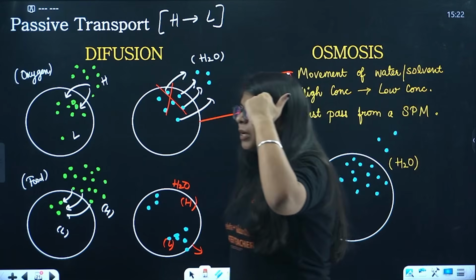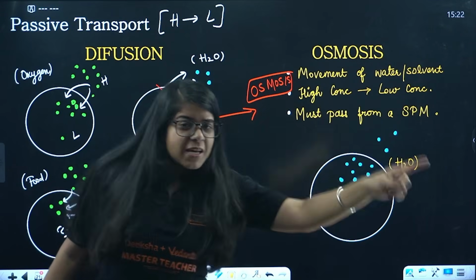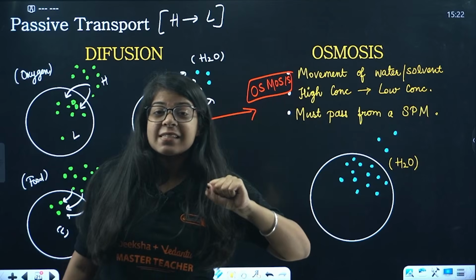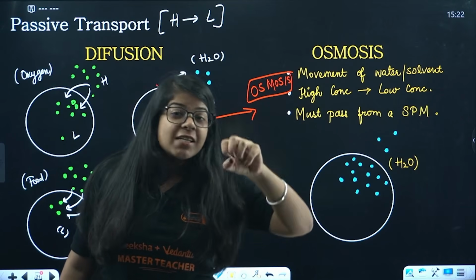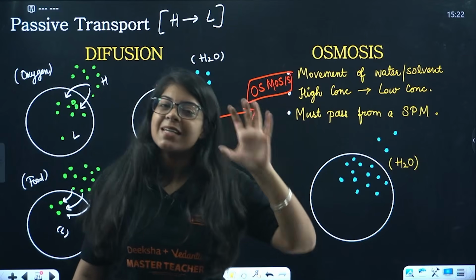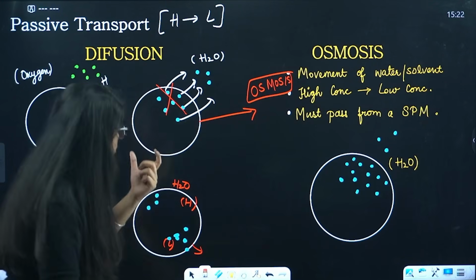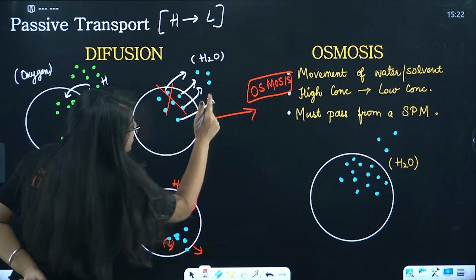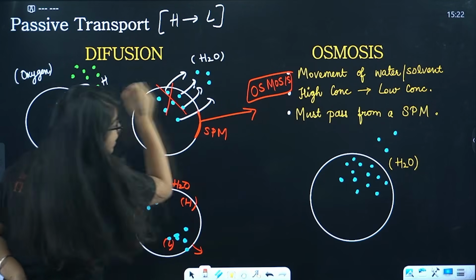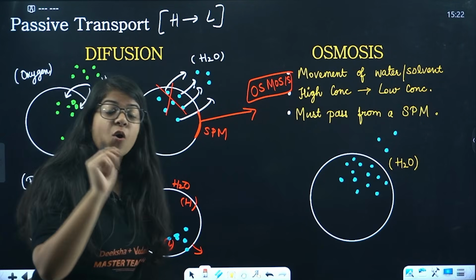What is the semi-permeable membrane? Let's go back to our plasma membrane. That is a semi-permeable membrane. So every cell has a plasma membrane, right? Every cell has a boundary. That plasma membrane or cell membrane is called SPM. So this water here is crossing SPM. This is our SPM. This water is crossing SPM. That is why it is called osmosis.